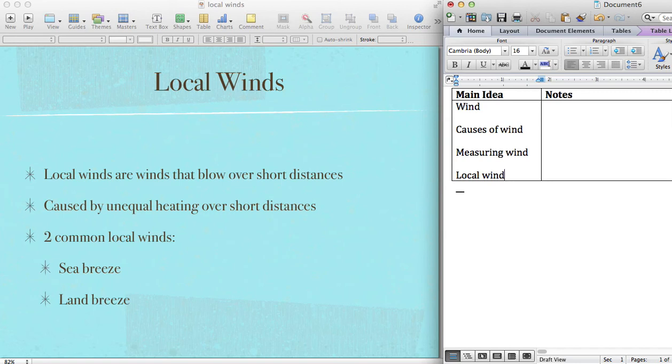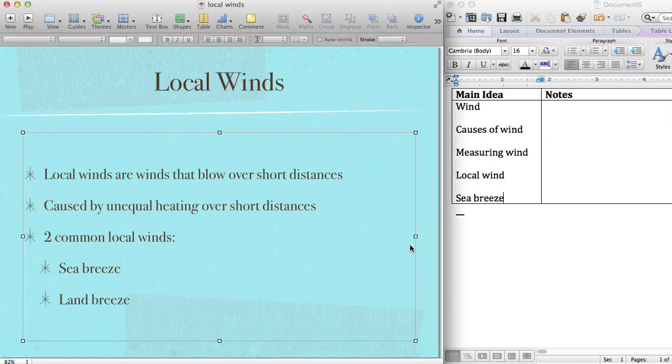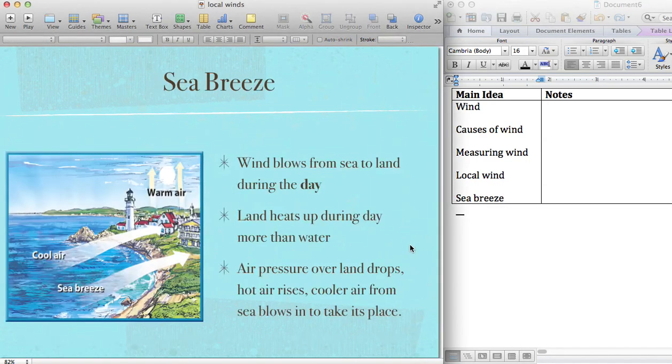We're going to focus on two specific local winds that you need to know about because they're really common and they're very reliable, right? So these are caused by unequal heating over short distances. And our two common ones we're going to look at are sea and land breezes. So a sea breeze is what we'll look at first. And both of these occur on the coast.